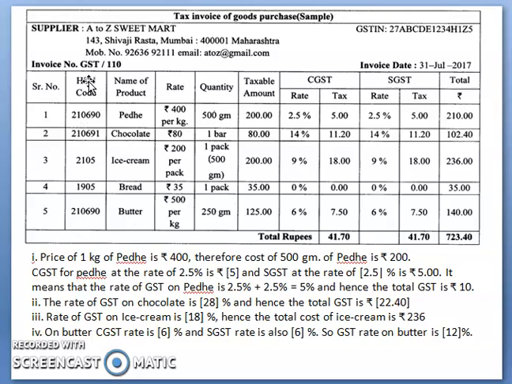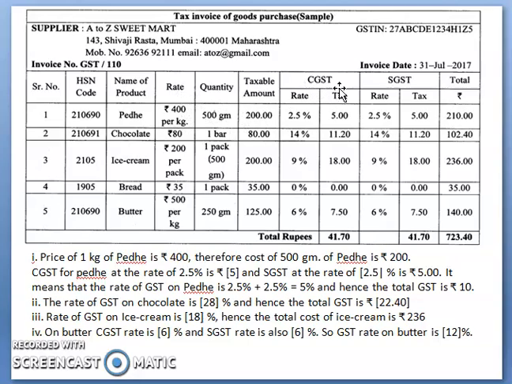Then the HSN code, the Harmonized System Nomenclature. Every product has a different harmonized code. Now here is the product name, the normal product name. Then the rate of the product, and the quantity, and the taxable amount for this quantity and rate.